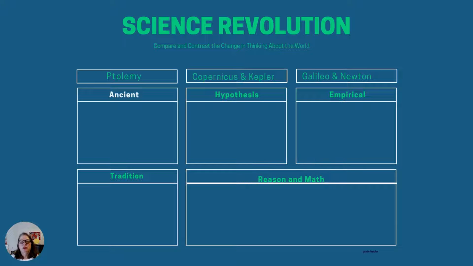All right. So we look at the science revolution, we start with the ancient thinkers. Ptolemy. So the man's name is spelled Ptolemy, but it's a Greek name. So with the Greek, we drop the P and it's Ptolemy. All right. So Ptolemy is one of the people, he lived in the year 100. And Aristotle, of course, lived in the time of the Greeks before him. And these are what ancient philosophers, what we would say scientists, mathematicians, said to be true.